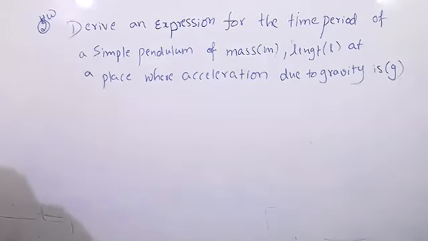A I got as M to the power 1, L to the power 5, T to the power minus 2. Very good. B I got M to the power 0, L cube, T to the power 0. Exactly correct. AB I got M to the power 1, L to the power 8, T to the power minus 2. Awesome. Did you understand that method? Yes, sir.